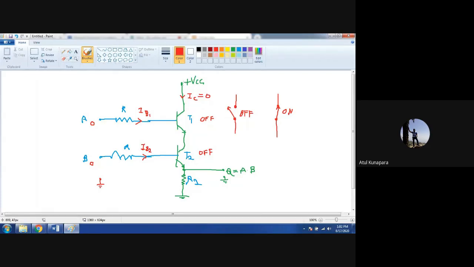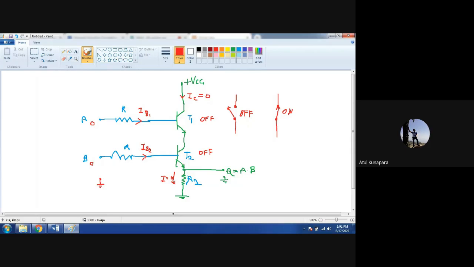So there is no path for current. Current cannot come from VCC, travel through T1, T2 and go back to ground. It means there is no current here, so I is equal to 0. There is no current through R2 because T1 and T2 are both in open condition.